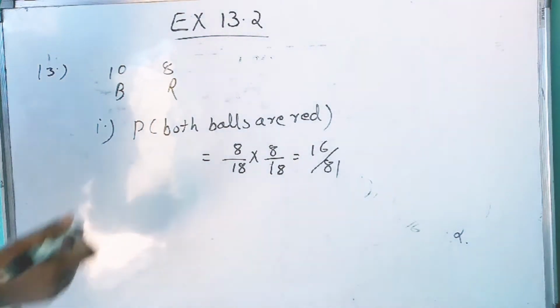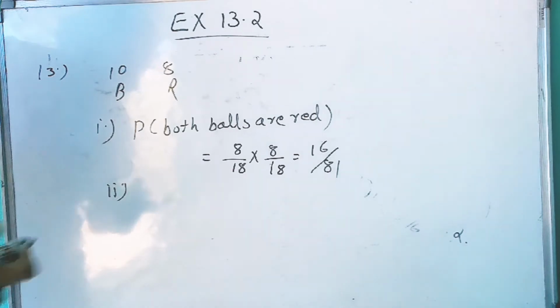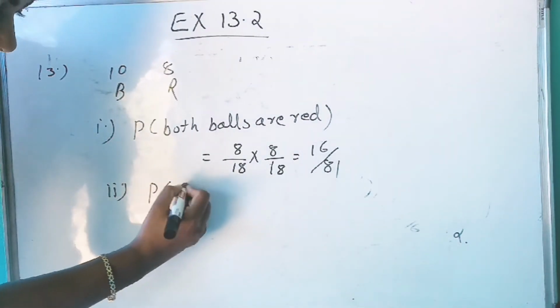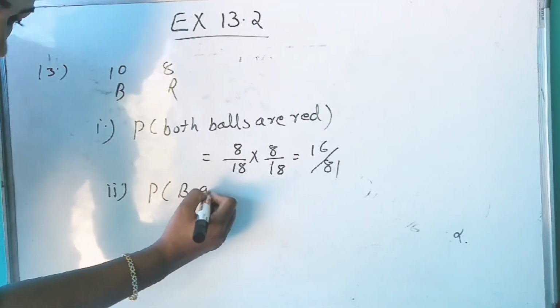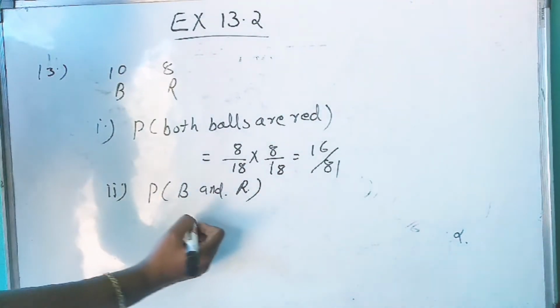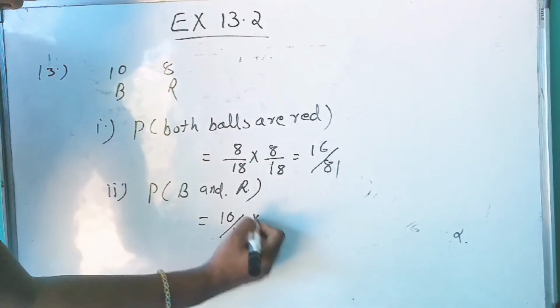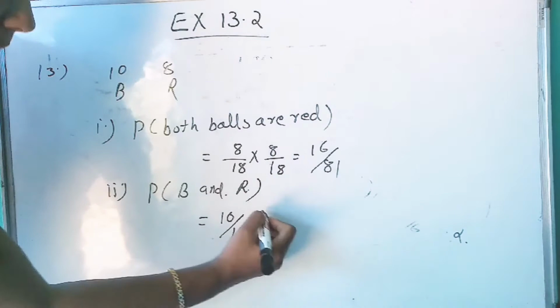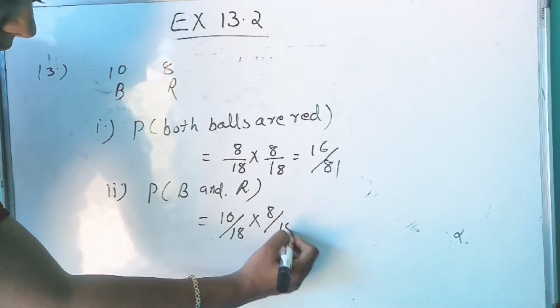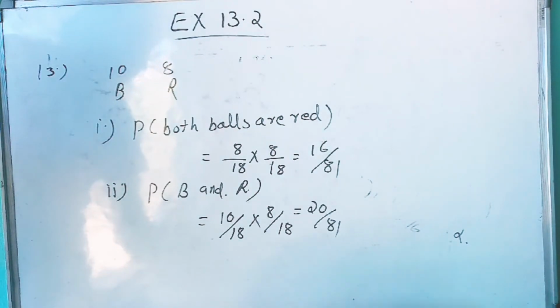Now the second one is the probability of getting a black ball first and a red ball second. So this is equal to, number of black balls is 10, so 10 by 18, into number of red balls is 8, so 8 by 18, which is equal to 20 by 81.